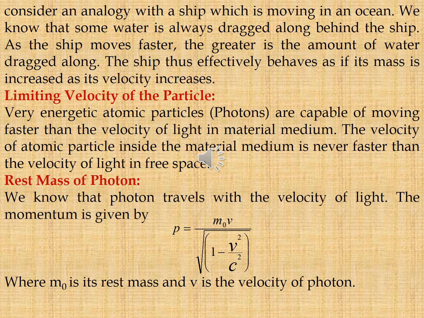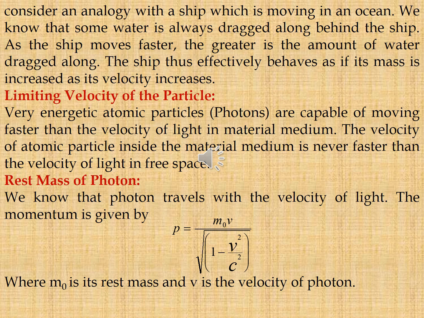Next one, limiting velocity of the particle. Very energetic atomic particles like photons are capable of moving faster than the velocity of light in a material medium. The velocity of an atomic particle inside the material medium is never faster than the velocity of light in free space.